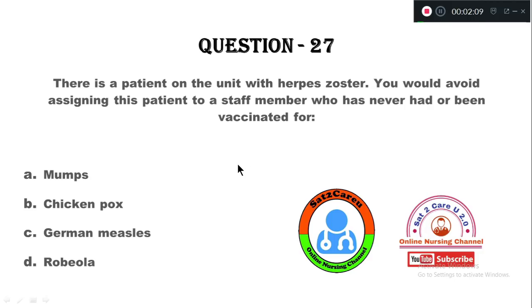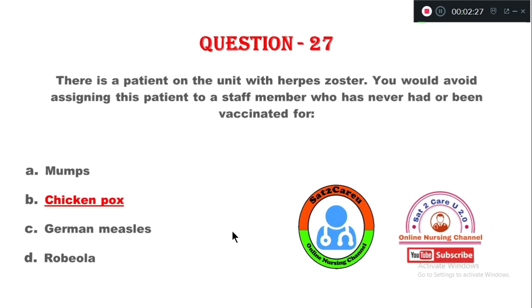The right answer is that a nurse who has not been vaccinated for chickenpox should not be allowed to care for this patient with herpes zoster.